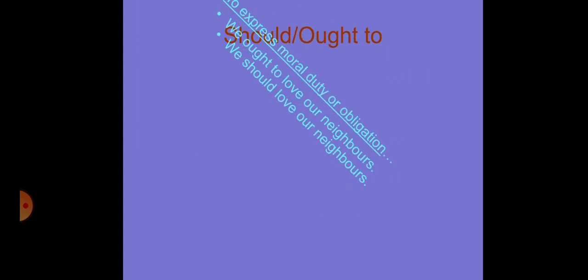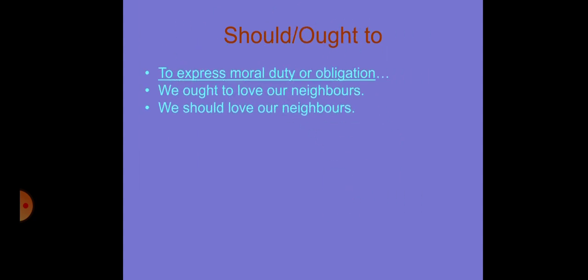Should or ought to. Now what is the difference between should and ought to? Both are used in the same situation, only to express moral duty or obligation. Now moral duty will reflect your morals, it will show your character. Obligation is your duty towards your country, towards your neighbors, towards your friends. We ought to love our neighbors, we should love our neighbors. So you can express it the way you want.